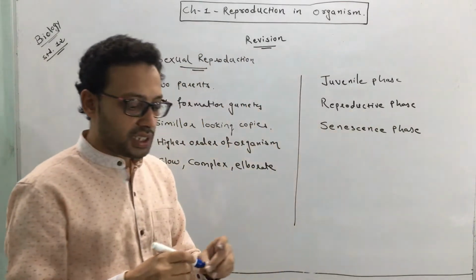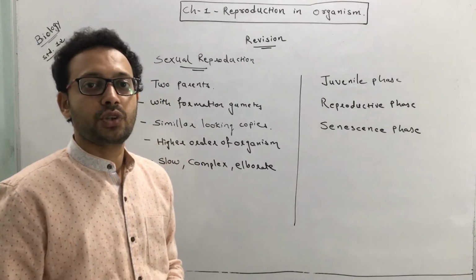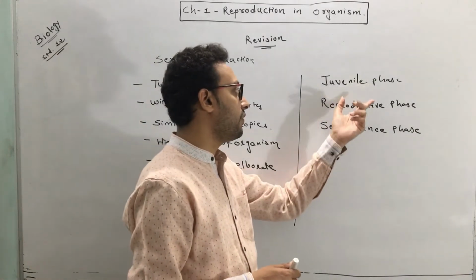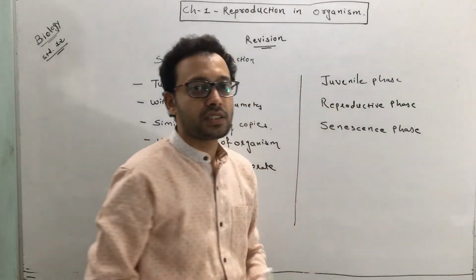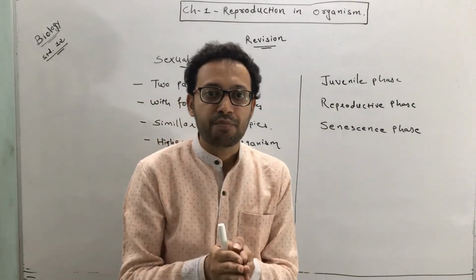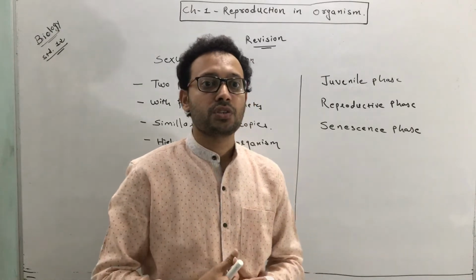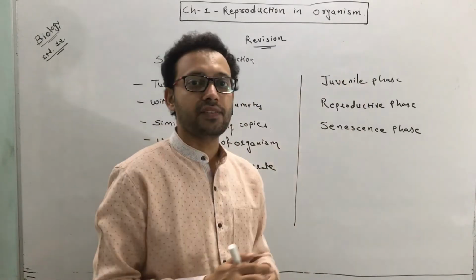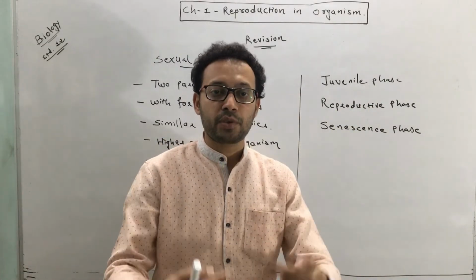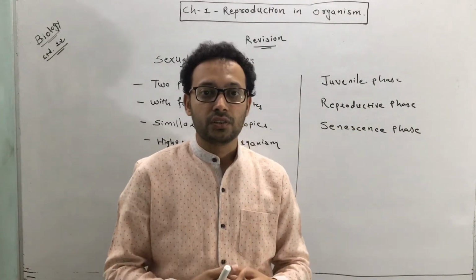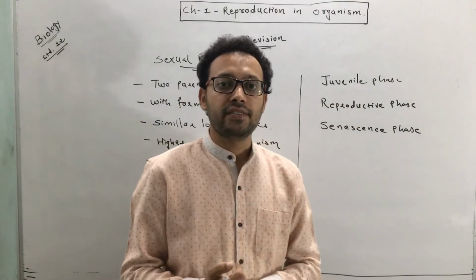These are the basic three phases in the life of a sexually reproducing organism. What is the juvenile phase? It is the time period in which they achieve growth and maturation. In this phase, they are not capable of reproducing sexually.